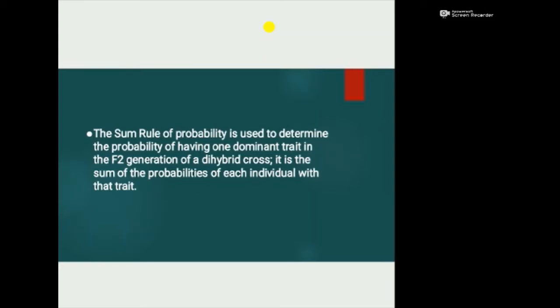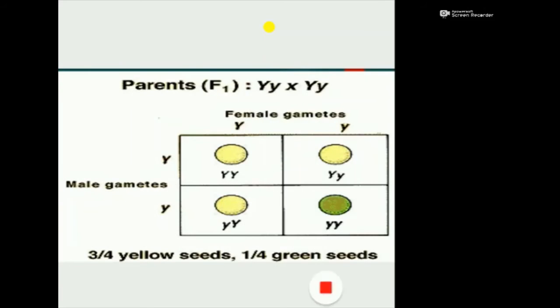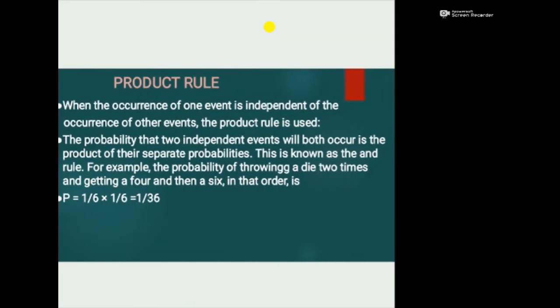The sum rule of probability is used to determine the probability of having one dominant trait in the F2 generation of a dihybrid cross. It is the sum of the probabilities of each individual with that trait. Here, the dominant trait is expressed in 3/4 of the offspring and the recessive trait is expressed in 1/4. So, the probability of getting the yellow seeds is equal to the sum of the probabilities of the individual events, that is equal to 1/4 plus 1/4 plus 1/4, which is equal to 3/4. Next is the product rule.